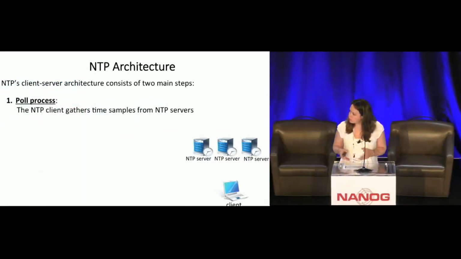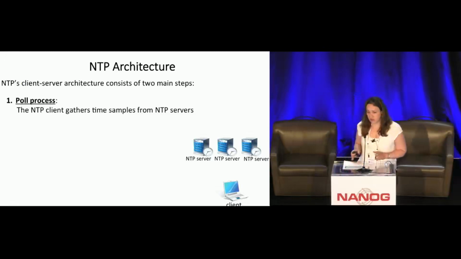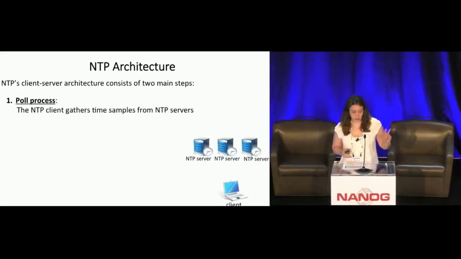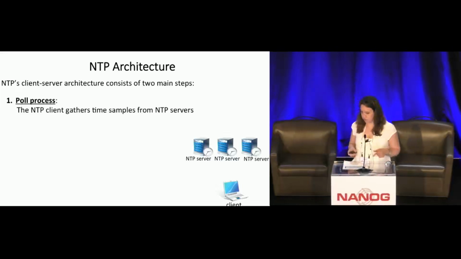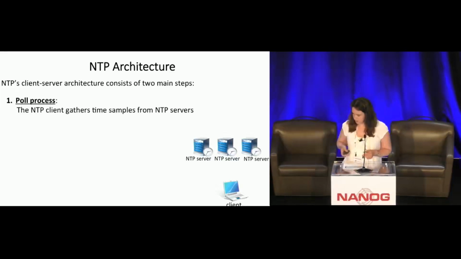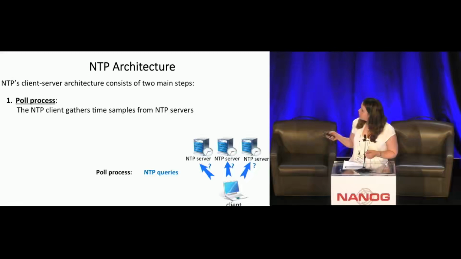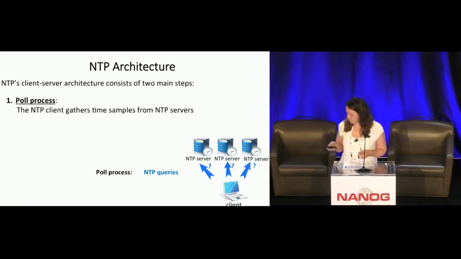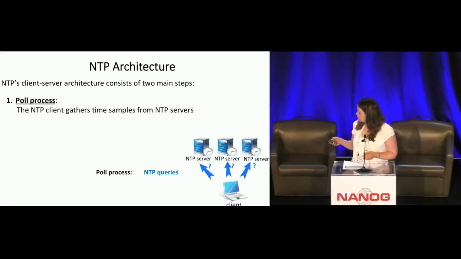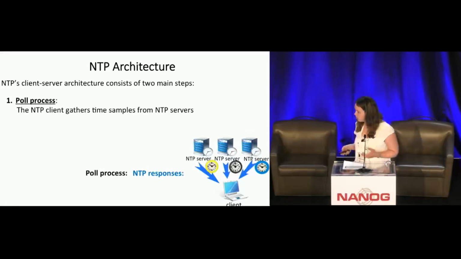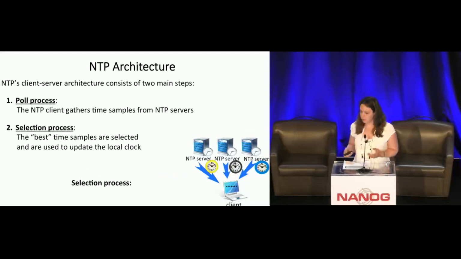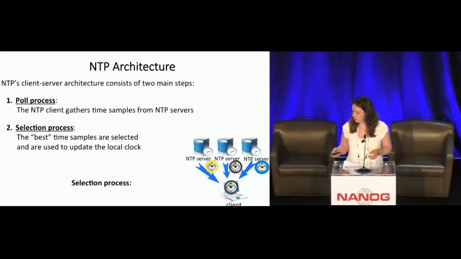So now that we know how major this protocol is, let's talk about the NTP architecture. In a nutshell, NTP is a client-server architecture that consists of two main processes, the poll process and the selection process. In the poll process, the client sends NTP queries to three or more NTP servers and gets NTP responses. In the selection process, the best time samples are selected and the client updates its clock accordingly.